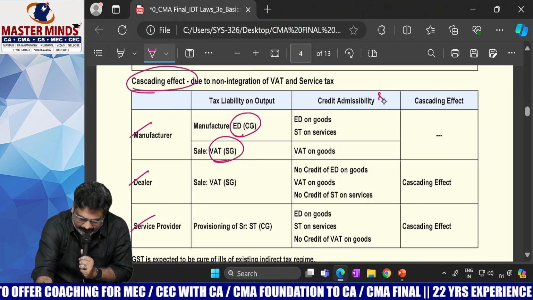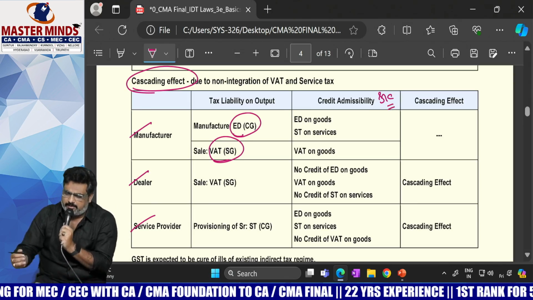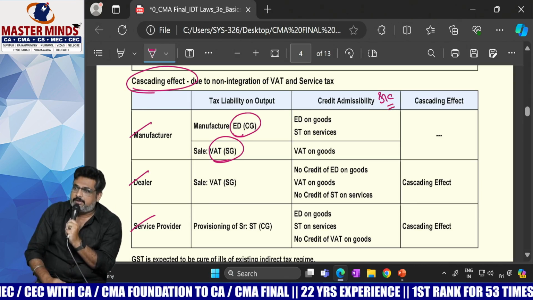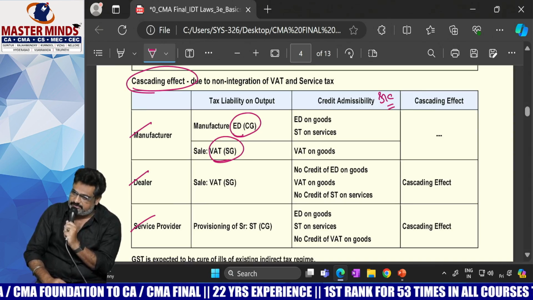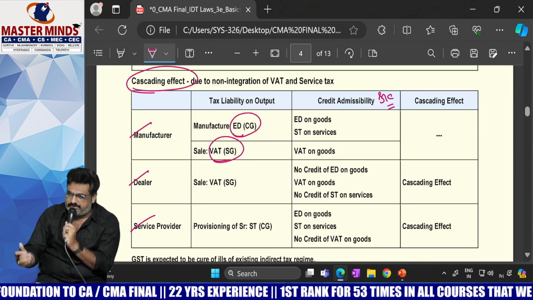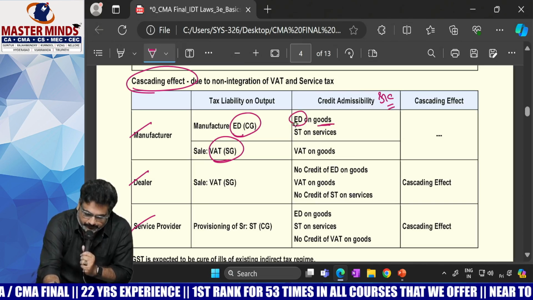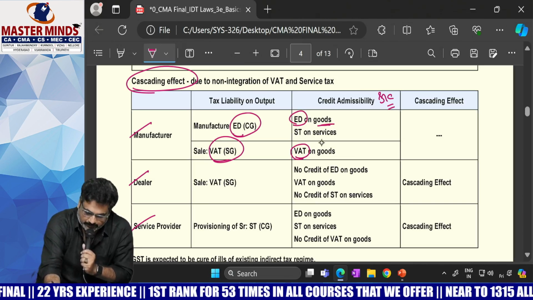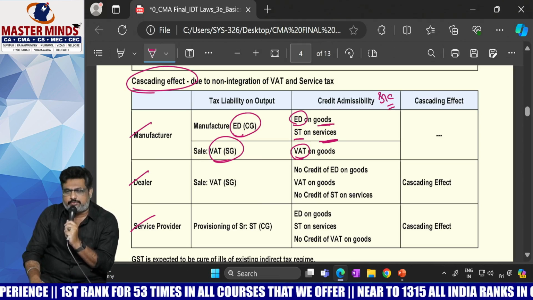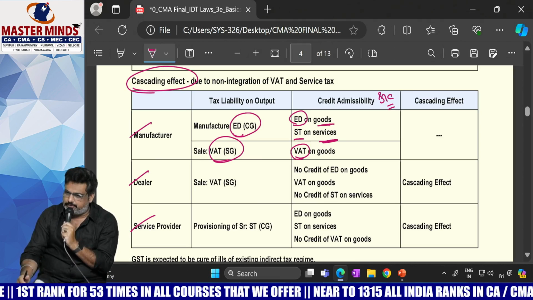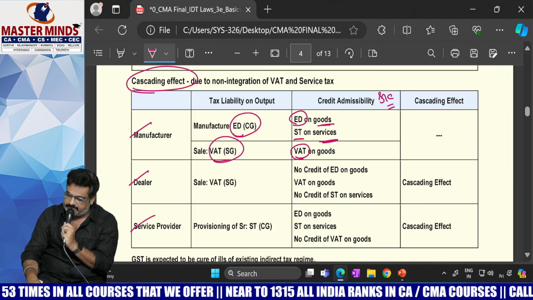What is the ITC that is available to him? What are the items the manufacturer will purchase? Inputs, raw materials. He will receive some input services and some capital goods. All these things he purchases. On the inputs, that means on the goods, he will pay excise duty and VAT. On the services, he will pay service tax. So what is the previous rule? Central taxes can be used to pay central taxes, and state taxes can be used to pay state taxes only.